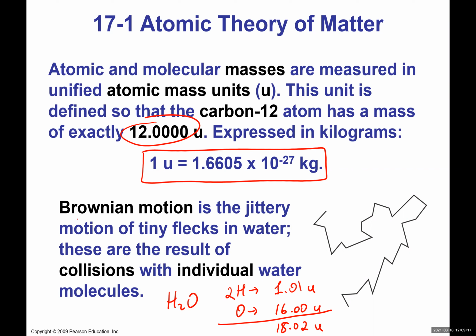All right, so then we also have what we call Brownian motion. You can say it's a jittery motion of tiny flakes in water. These are the results of collisions with individual water molecules. And this was, interestingly enough, discovered by accident. Brownian is named after the person, Brown, who discovered this.